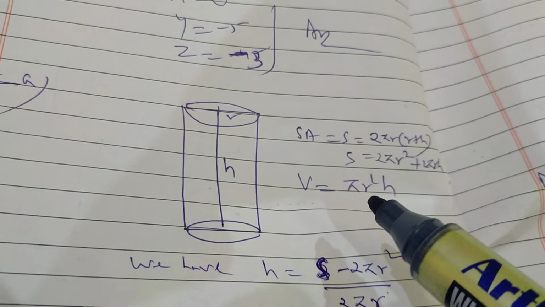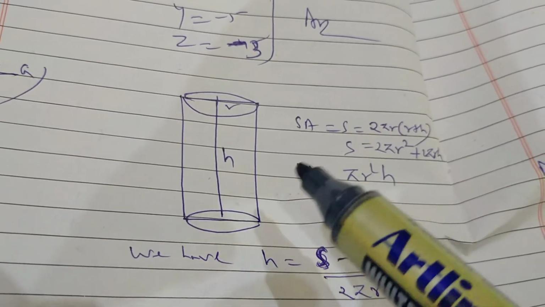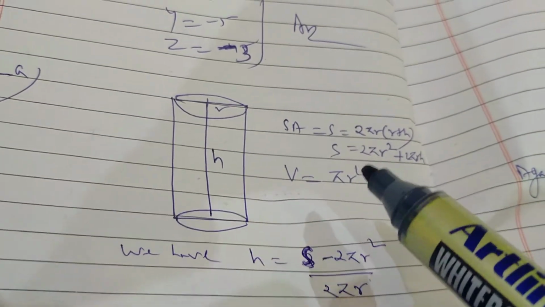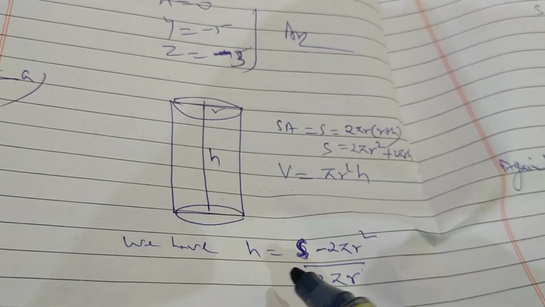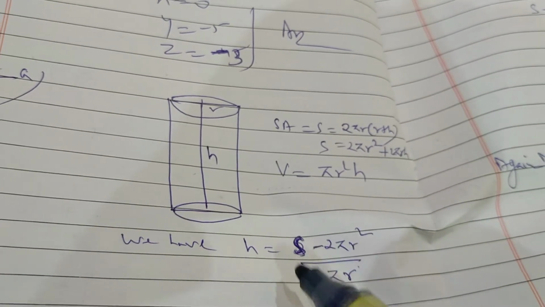But volume contains two variables, r and h. So we have to write the volume in terms of one variable. From this equation, if I find the value of h, it will be h is equal to (s minus 2 pi r square) upon 2 pi r. It will be the value of h.